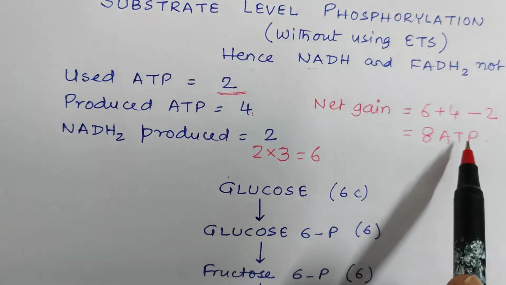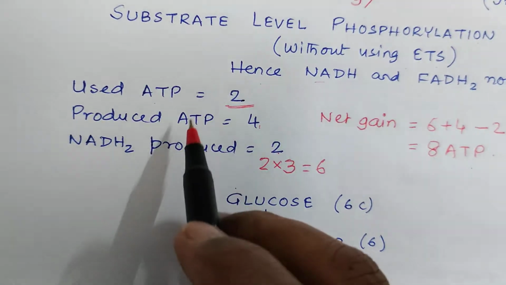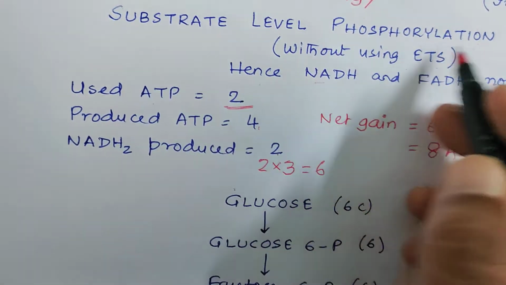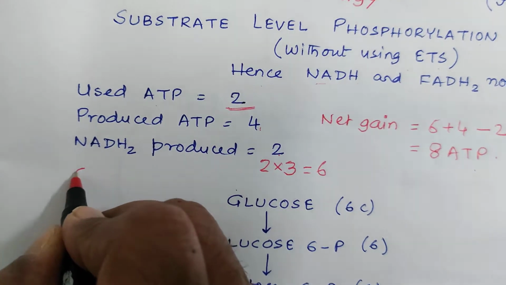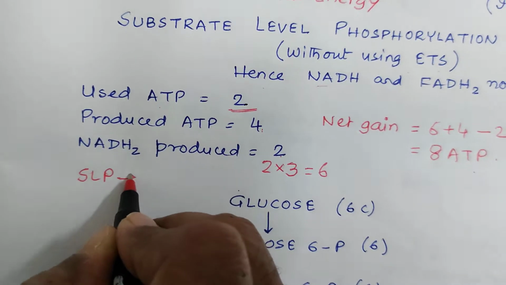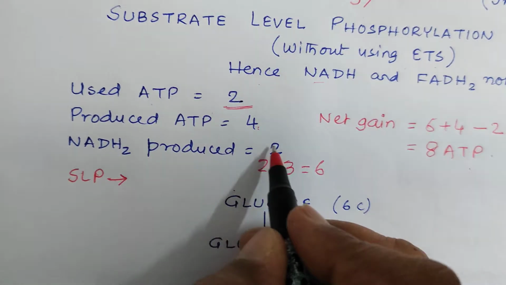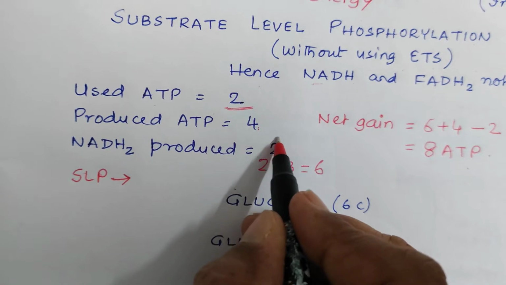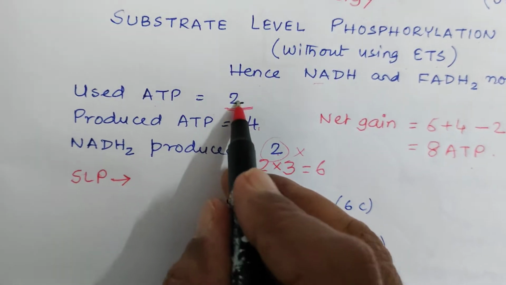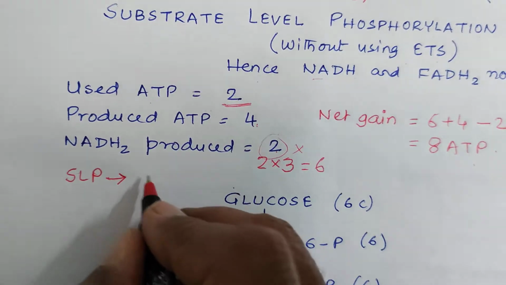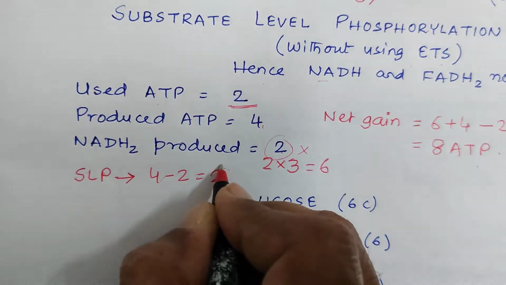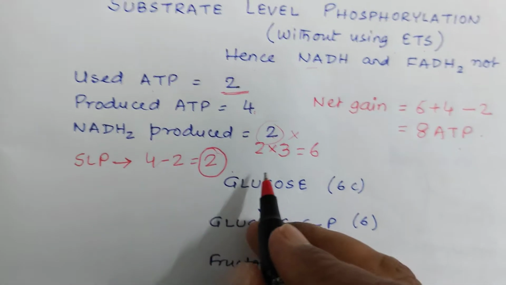Now in case of substrate level phosphorylation, what happens? Since the NADH produced is 2, we don't require this. 2 is used and 4 is produced. So 4 minus 2, we get 2 ATP in case of substrate level phosphorylation.